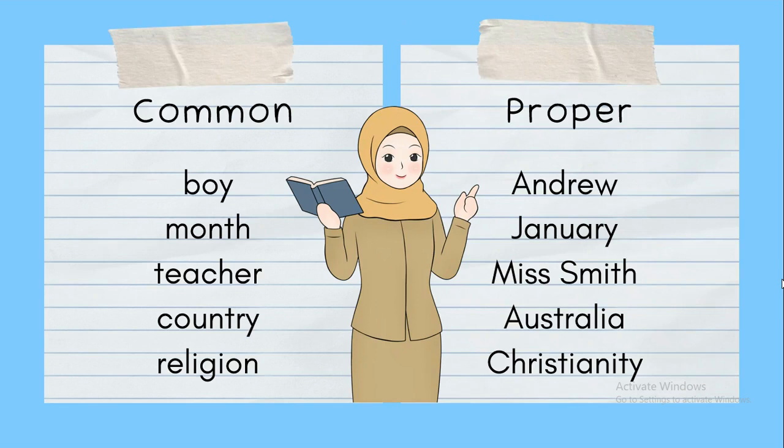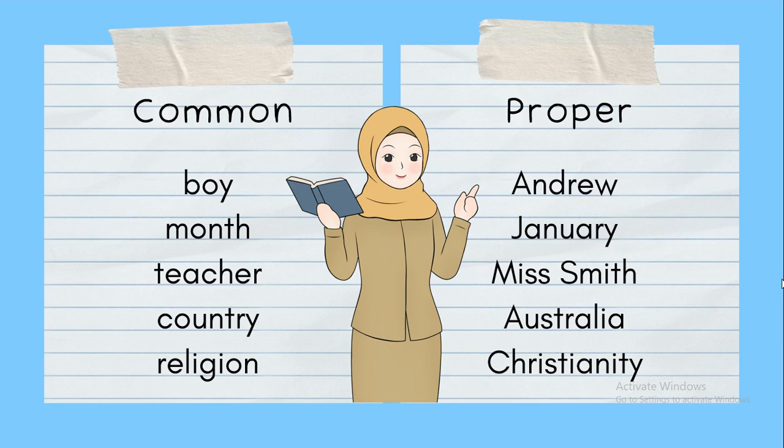Okay, now there is a difference between common noun and proper noun. Boy, there are lots of boys in the world, so this is common. But Indru is a special boy, because if I mention Indru, any person with a name, then it would be specific and proper. Month, there are 12 months. I don't know which month I'm going to talk about, so this is common. If I talk about a specific month, January, then it would be proper. Teacher, there are thousands of teachers in the world. If I talk about a specific teacher, Miss Smith, then it would be a special and specific teacher, so it would be a proper noun.